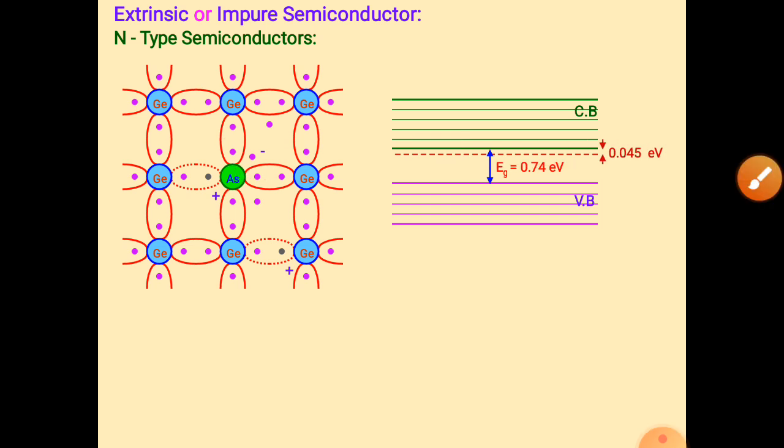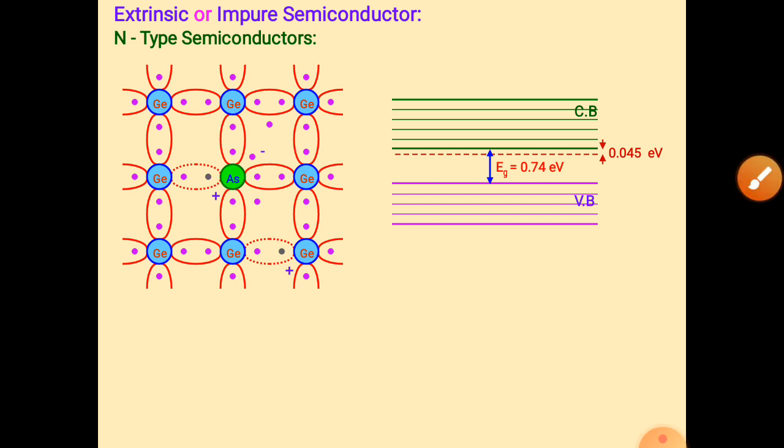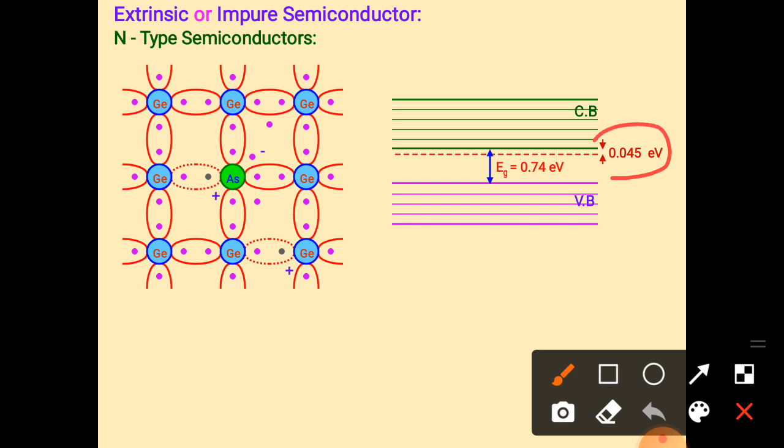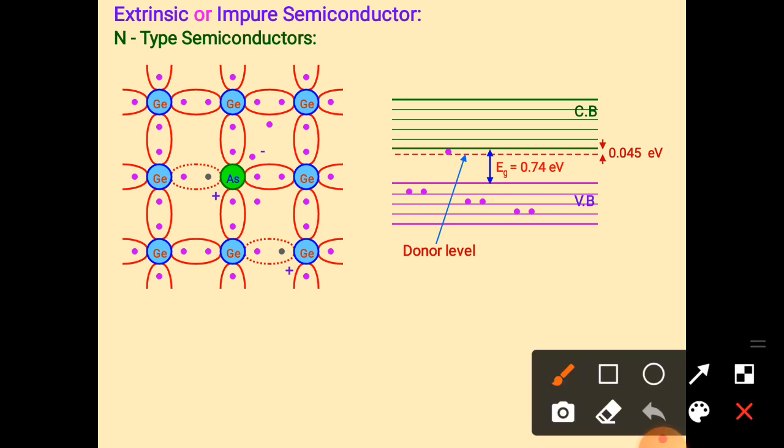Now we call it a donor. Why? Because this arsenic atom gives an extra electron, so it is called a donor. It gives electrons, right? Here the energy gap between the donor level and the conduction band is 0.045 electron volt, which is very much less than the normal energy band gap, right? So it is called the donor level. Now the valence band always has electrons, but this donor level also has extra electrons because of the impurity, right?